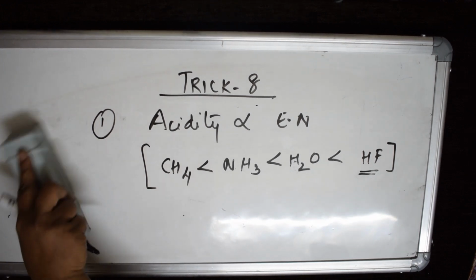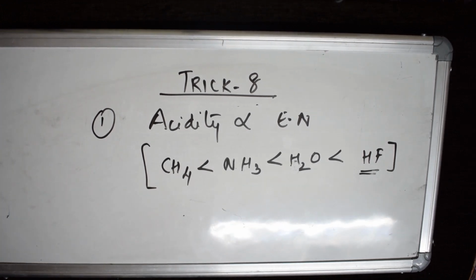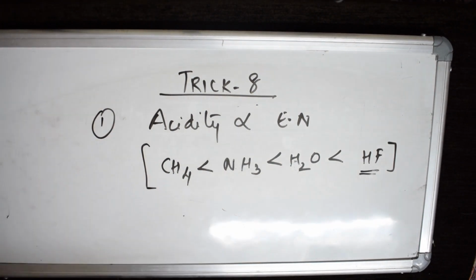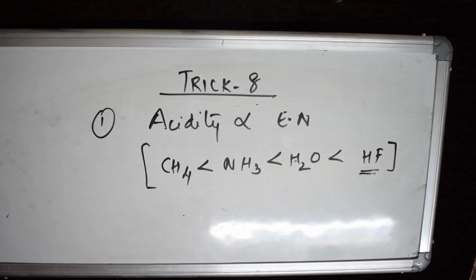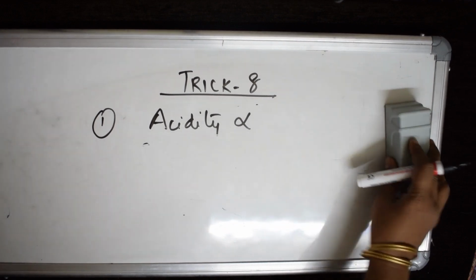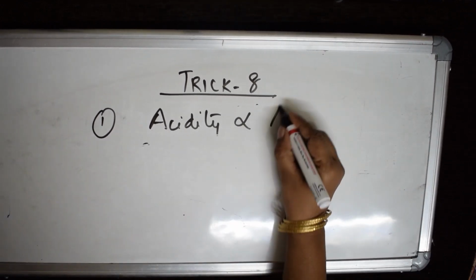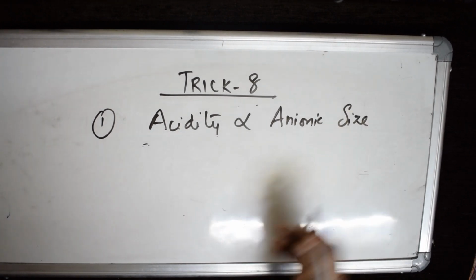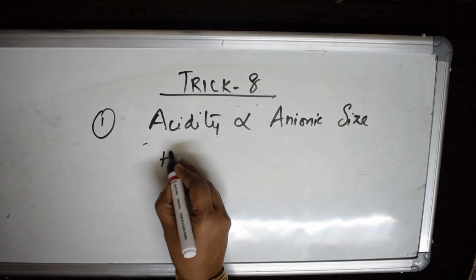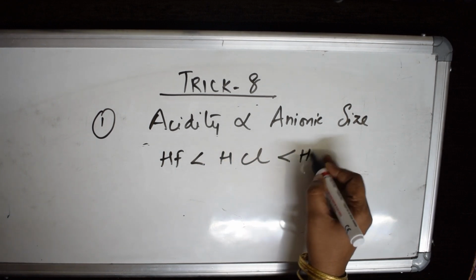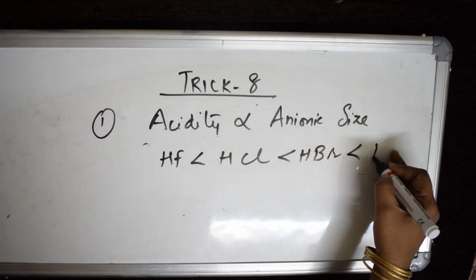The next important trick you should remember is acidity is directly proportional to anionic size. Keep noting it, students. I said first, acidity is directly proportional to electronegativity. Next concept: acidity is directly proportional to anionic size. Let me take the order: HF is less acidic than HCl, less acidic than HBr, less acidic than HI.